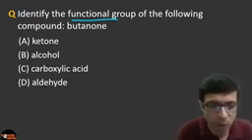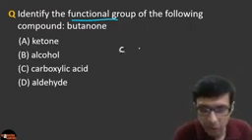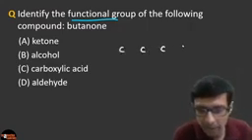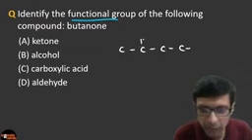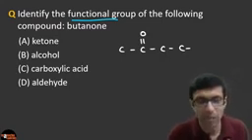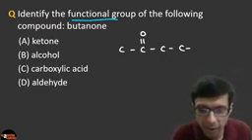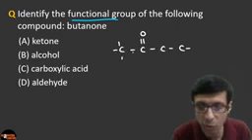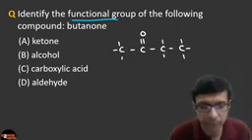Okay, so butanone, guys, you know how it looks like. You have all these carbon atoms, and then of course you'll have all the hydrogens, and there will be a double bond here, right? A carbon in the middle will have a double bond, and of course you can fill in all the hydrogens here. So the remaining will be hydrogens. And remember to draw only 4 bonds from each carbon atom, because the valency is 4.